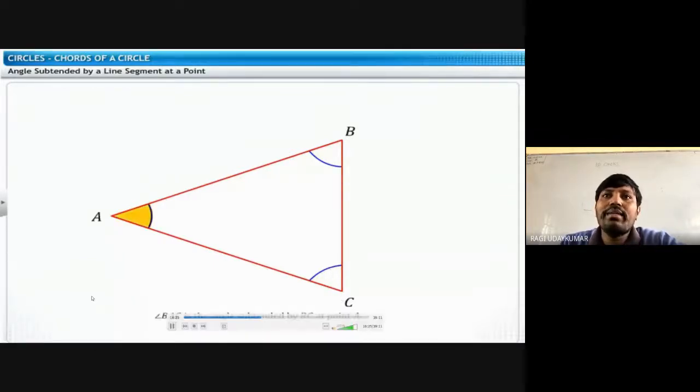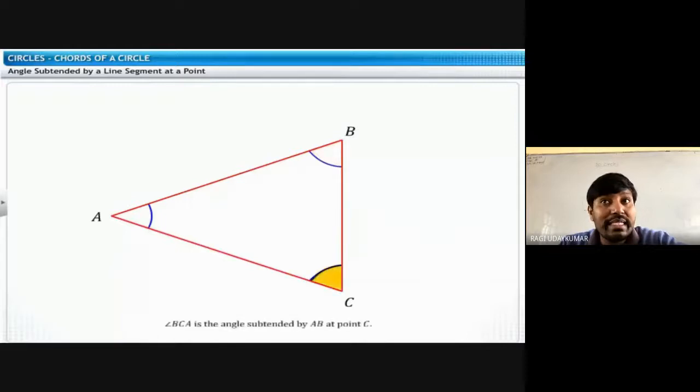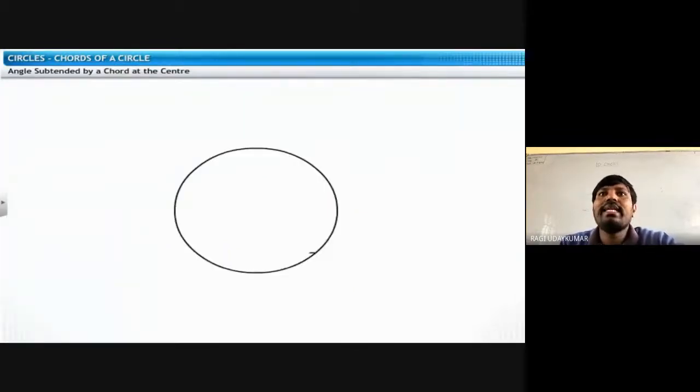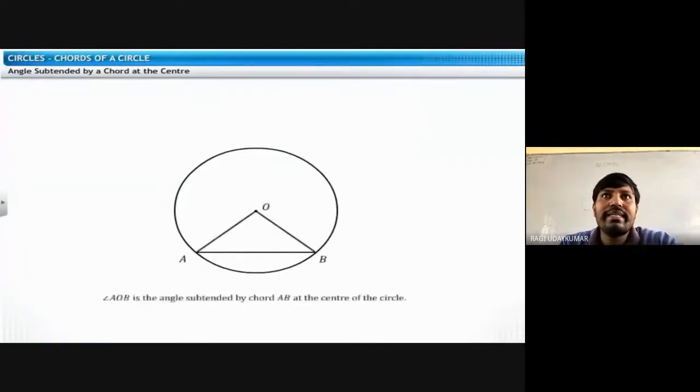Okay, so angle BAC is the angle subtended by BC at A, and here angle ABC को क्या बोलते हैं? Angle subtended by AC at B. Angle ACB को क्या बोलते हैं? BCA or ACB. Angle subtended by AB at C. So in the circle also, angle subtended by a chord at the center. So AOB is the angle. This terminology everyone has to know better. Angle AOB is the angle subtended by a chord AB at the center of the circle.